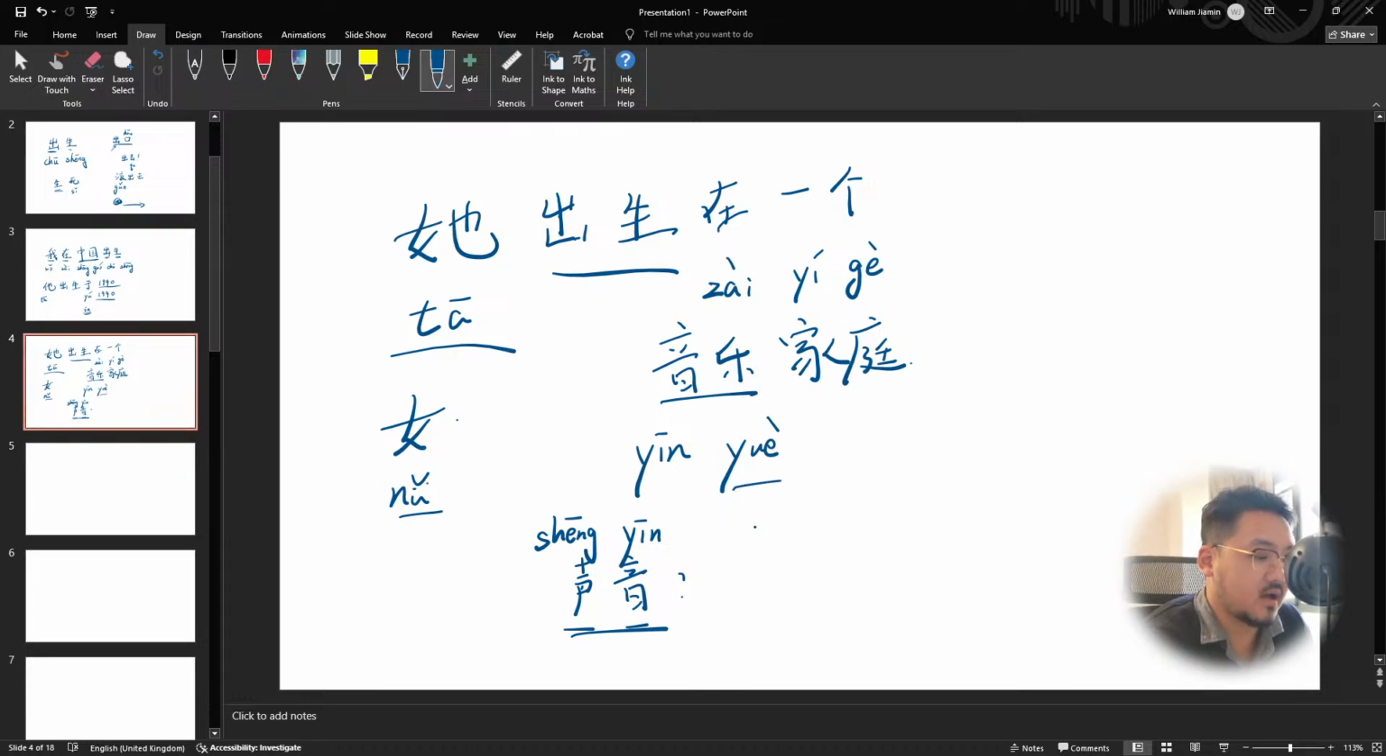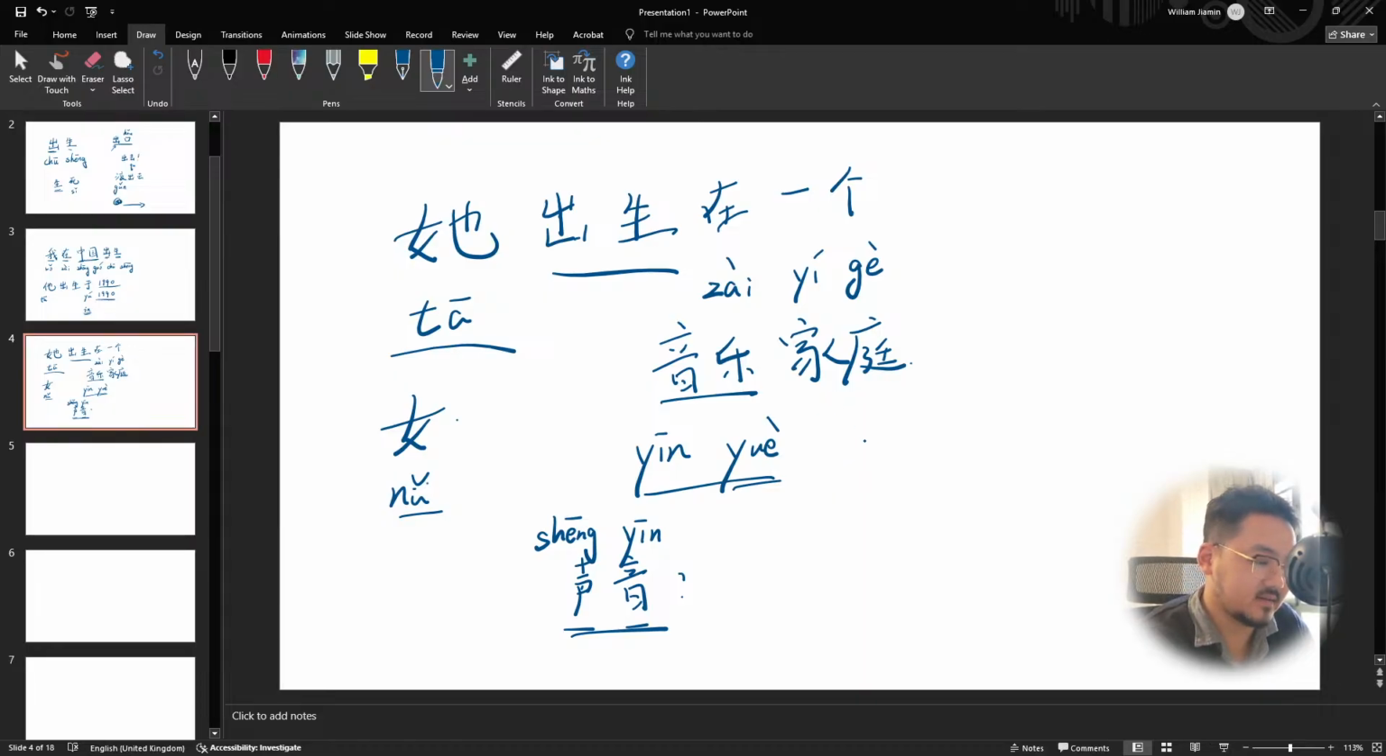乐 can have a certain meaning in traditional Chinese like happy, being happy. But this specifically is about music. And if you think about it, it actually makes sense because music makes us happy. So 音乐, that music. 音乐家庭. If you translate that, it's a music family. I think you can change it a little bit, like a musical family.